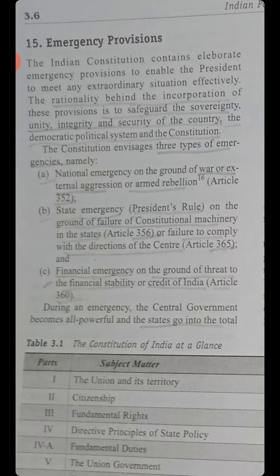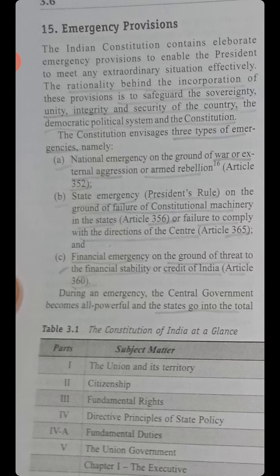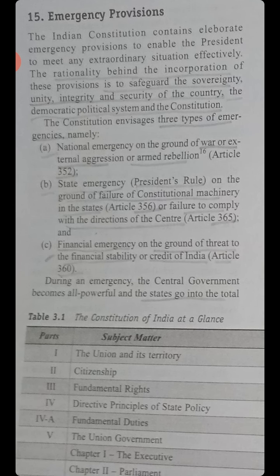Fifth, emergency provisions. The Indian Constitution contains elaborate emergency provisions to enable the President to meet any extraordinary situation effectively. The rationale behind the incorporation of these provisions is to safeguard the sovereignty, unity, integrity, and security of the country, the democratic political system, and the Constitution.